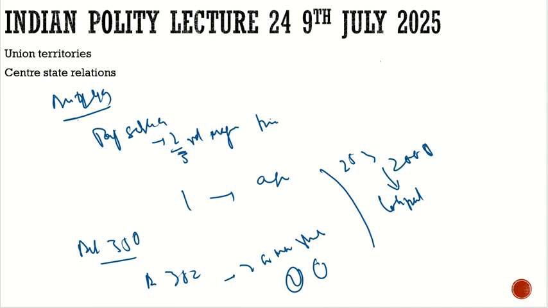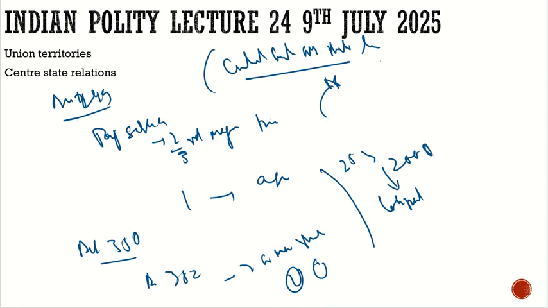Then we have central control over the state legislature, which is also one of the drawbacks. For example, if there is a controversial bill, it will be reserved for the President, and the President will approve it or not. That is also one of the controversies of our federalism.